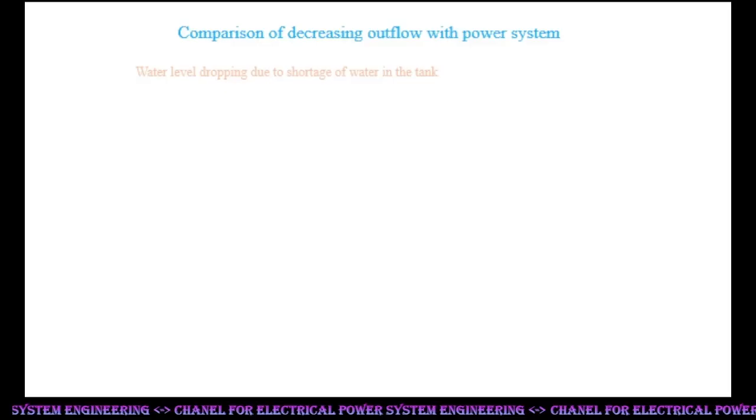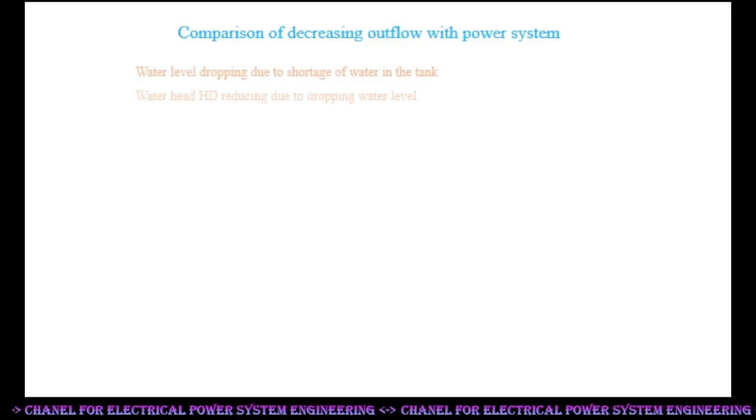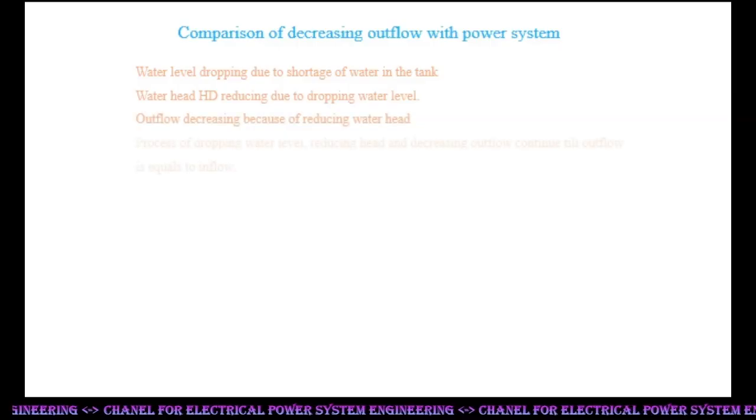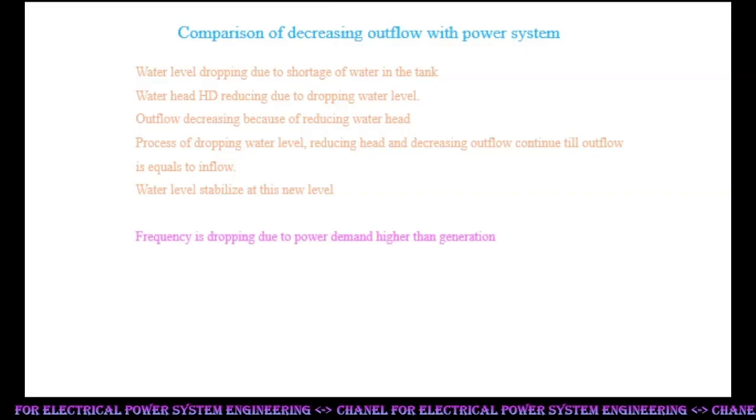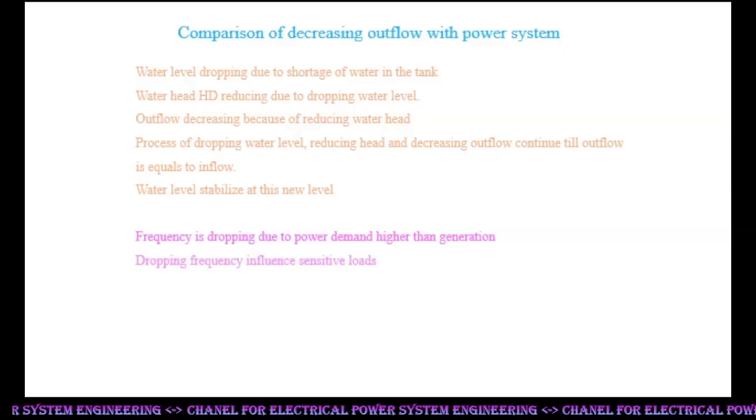Comparison of decreasing outflow with the power system. Water level is dropping due to shortage of water in the tank. Water head Hd is reducing due to dropping water level. Outflow is decreasing because of reducing water head. The process of dropping water level, reducing head and decreasing outflow continues till outflow equals inflow. Water level stabilizes at this new level. Similarly, frequency is dropping due to power demand higher than generation.